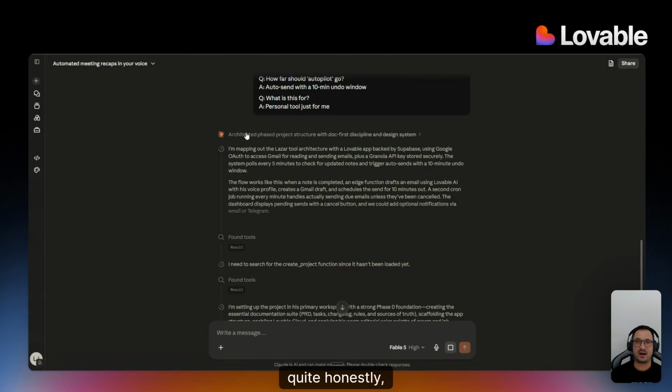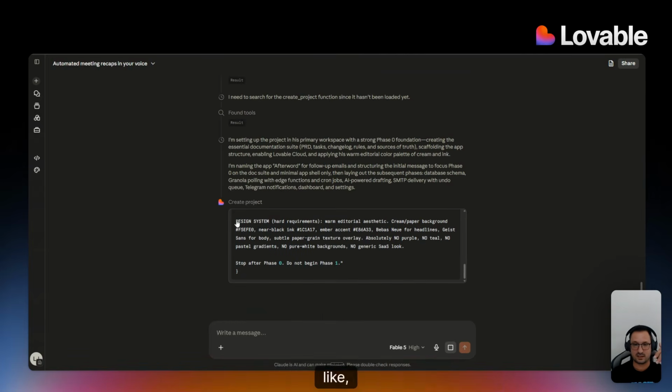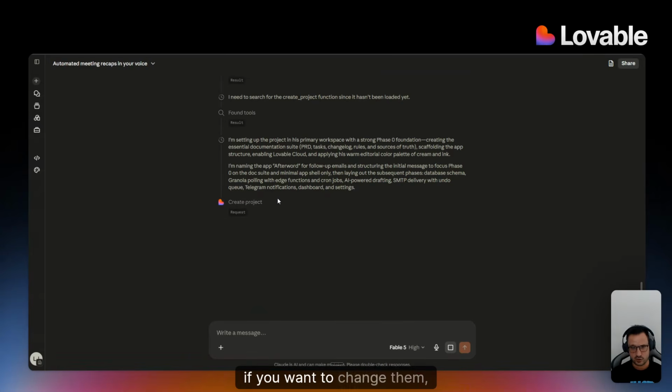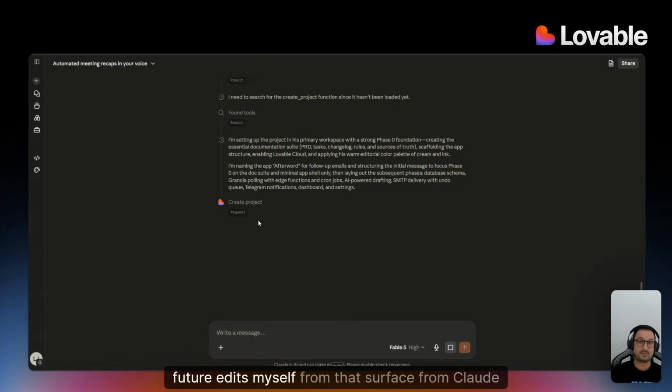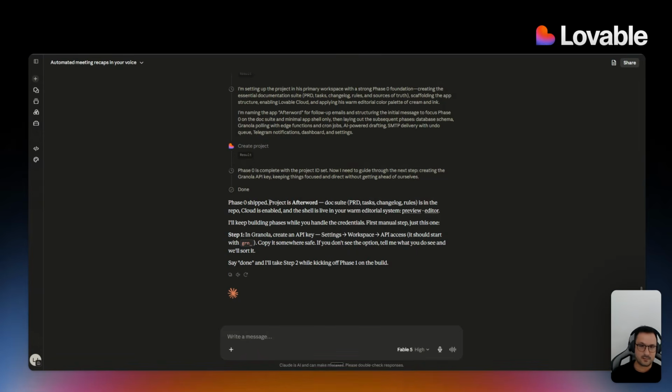Something like this, quite honestly, with the right permissioning and the right connections, could be done within an hour of time. You can be very opinionated on the design aspects of it, right? And if you know exactly how you want things to look, this is what the default values are. If you want to change them, as you'll see in a minute, Claude will give me a link to this project, so I will be able to go into Lovable and make future edits myself from that surface, from Claude itself. Okay, and as you can see, it says phase 0 has shipped.